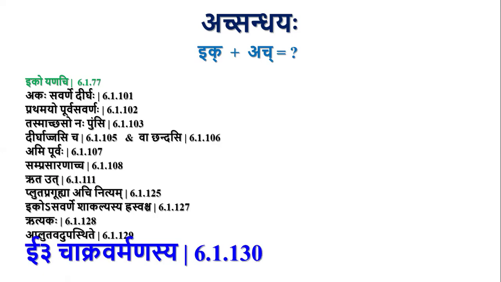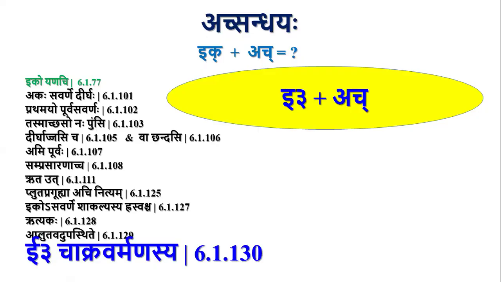E Chakravarmanasya. So this Pluta E, whenever it is followed by any H letter, will behave as if it is apluta, and then by Iko Yanachi there will be Yanadesha. Ikarasya Yakaraha. If it is followed by Ikara, it is Savarna, there will be Dirgha by Akasavarna Dirgha. Otherwise, by Iko Yanachi there will be Yakara Desha.